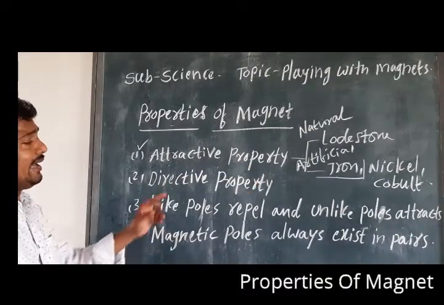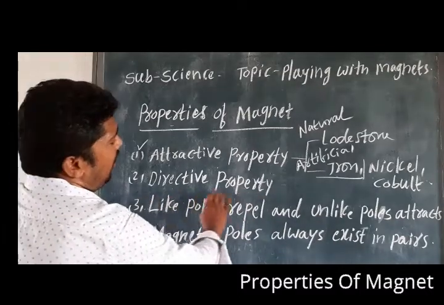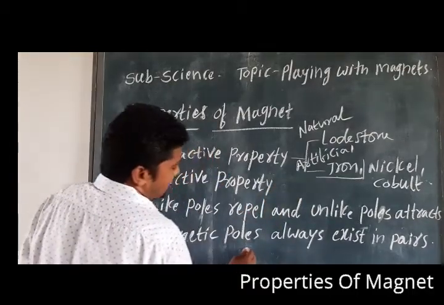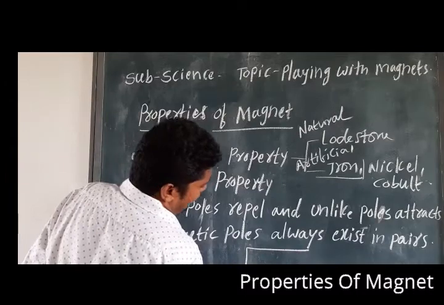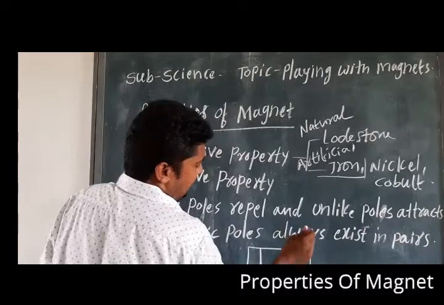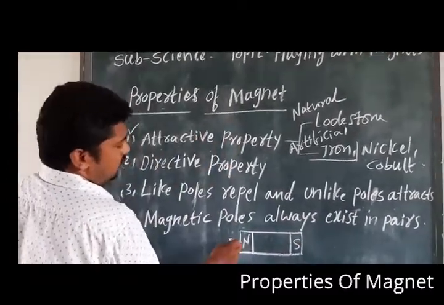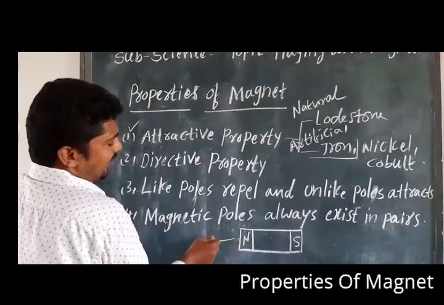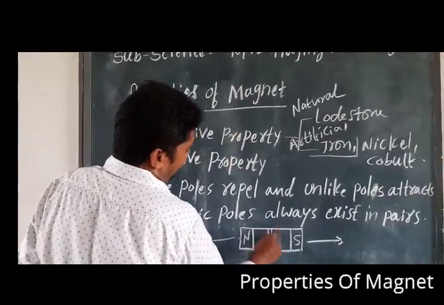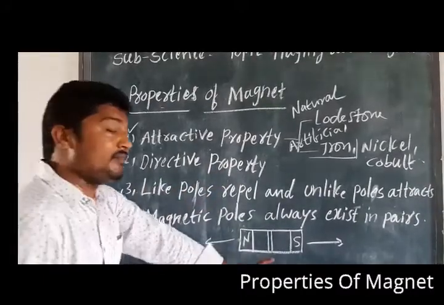Next one, directive property. What is the directive property? The magnets always should show the direction. For example, if you take a bar magnet, we can see the north pole, N, and S, the south pole, and this is the central point. Am I clear? So directive property always shows the direction of the magnet.